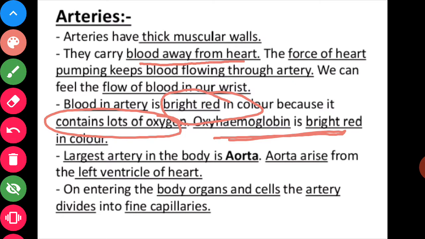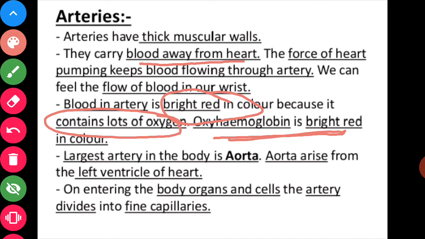When oxygen binds with the hemoglobin which is present in the RBCs, that hemoglobin is called oxyhemoglobin. RBCs have no nucleus present in them. That oxyhemoglobin is bright red in color.